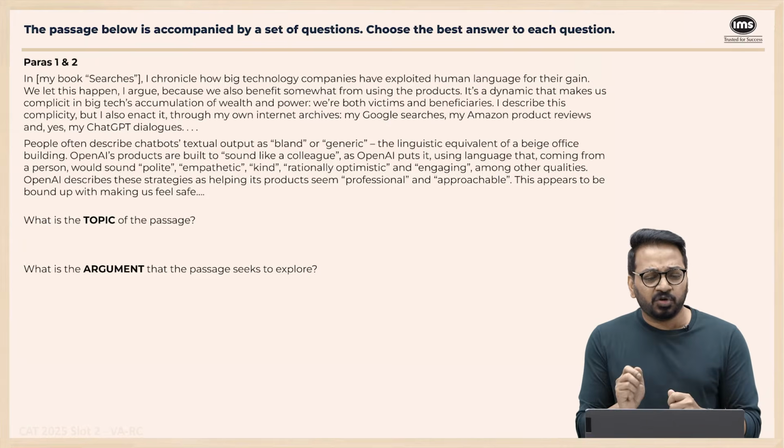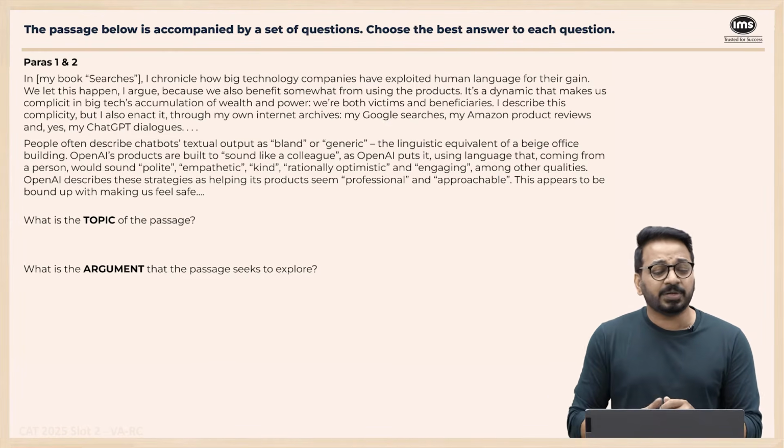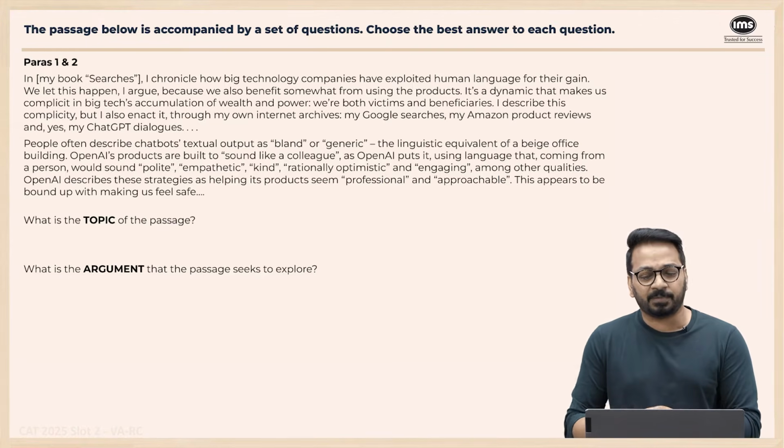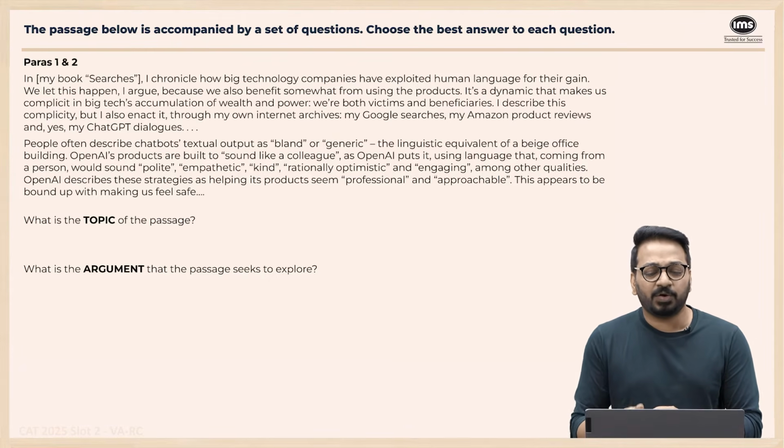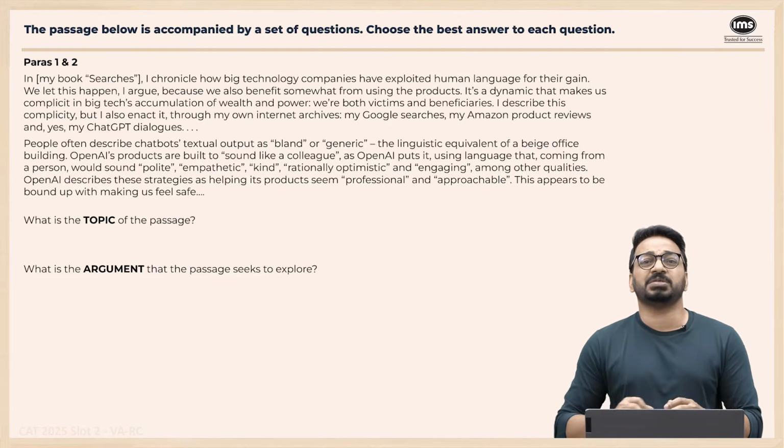We let this happen, I argue, because we also benefit somewhat from using their products. It's a dynamic that makes us complicit in big tech's accumulation of wealth and power. We are both victims and beneficiaries. I describe this complicity, but I also enact it through my own internet archives, my Google searches, my Amazon product reviews, and yes, my ChatGPT dialogues.